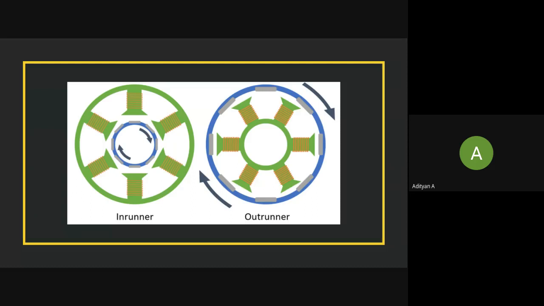So the main difference here is that in the outrunner, the outer part of the motor rotates, and in the in runner, the inner part of the motor rotates. As the name suggests, it's very simple to understand. Any doubts so far? Do we have any doubts? Cool, cool. Let's proceed.